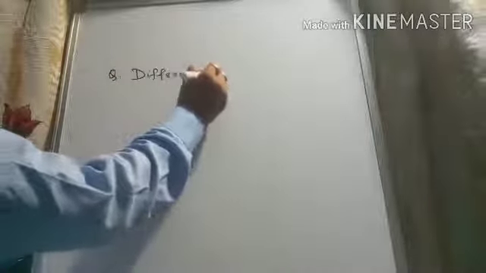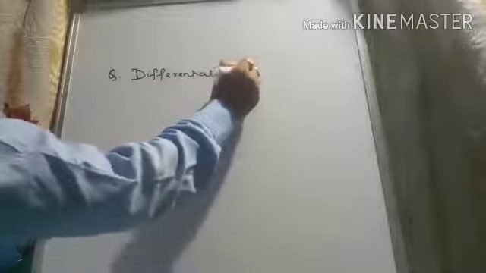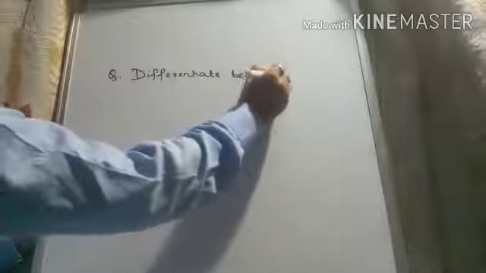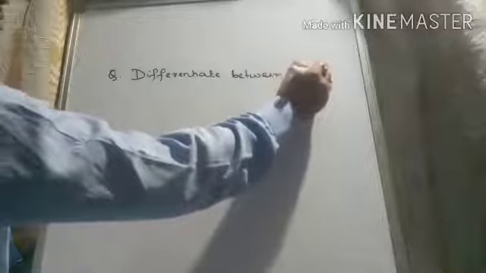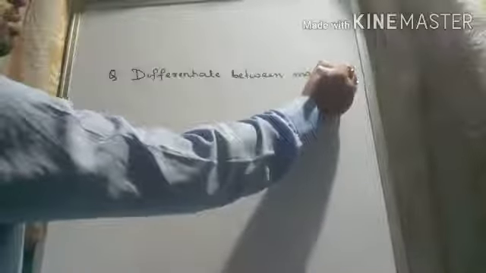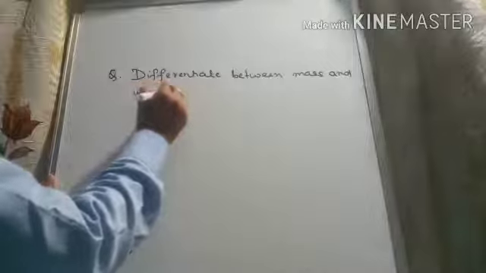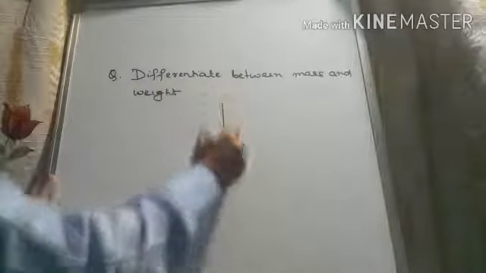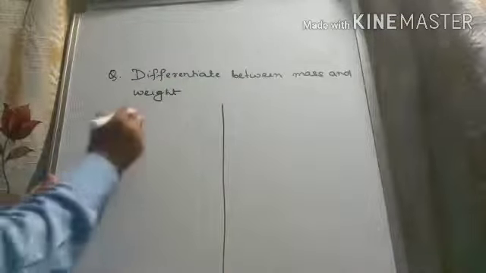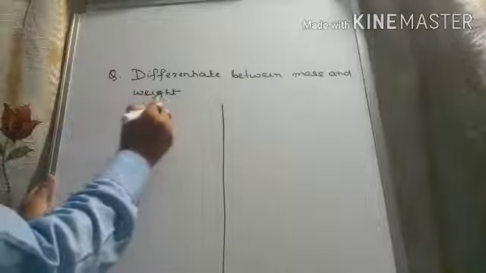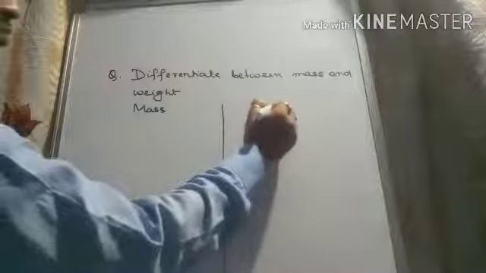Differentiate between mass and weight. So make two columns. Here you write mass and here you write weight.